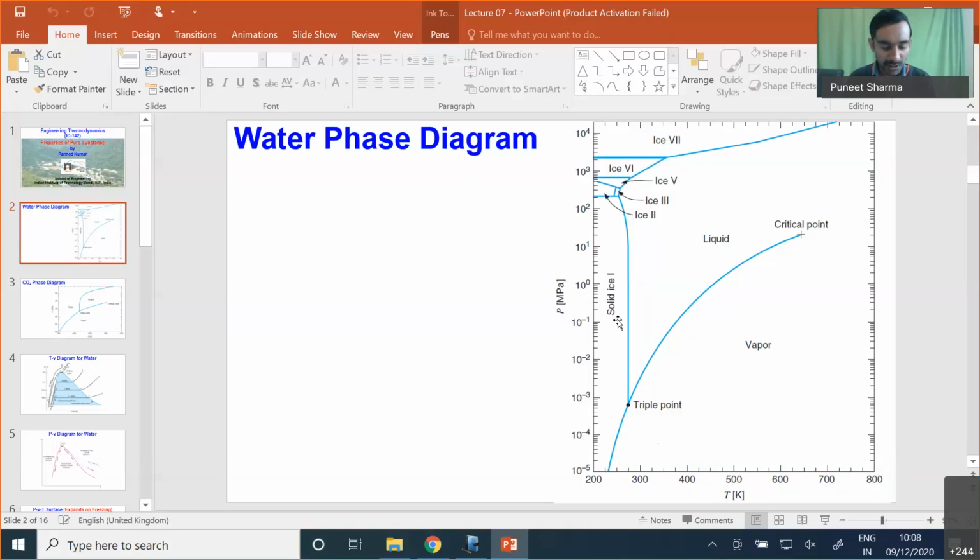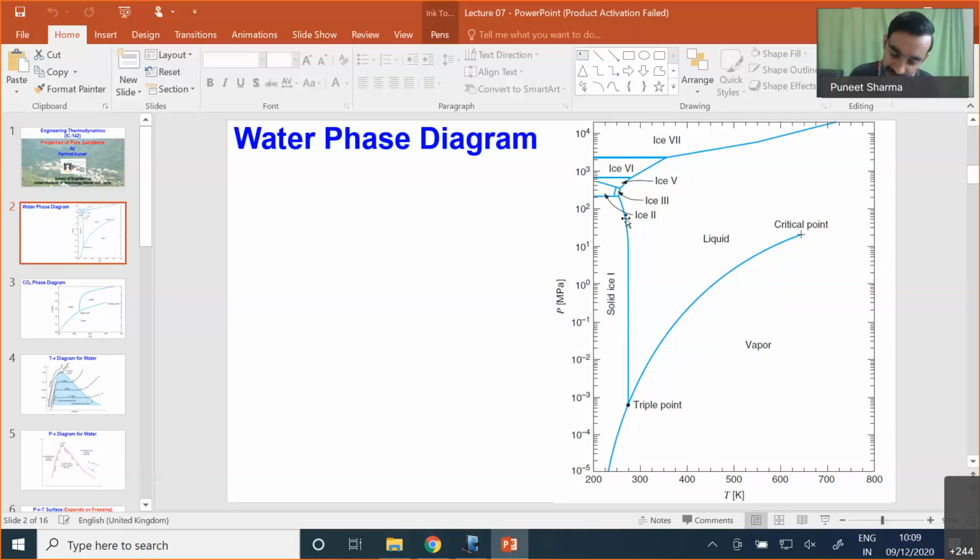Apart from that, in the solid phase we have a few other molecular arrangements, a few other crystal arrangements of ice. These are homogeneous throughout, so they are also given a separate category of phases. In the solid phase, we have defined ice into 7 different phases depending upon the conditions of pressure and temperature.